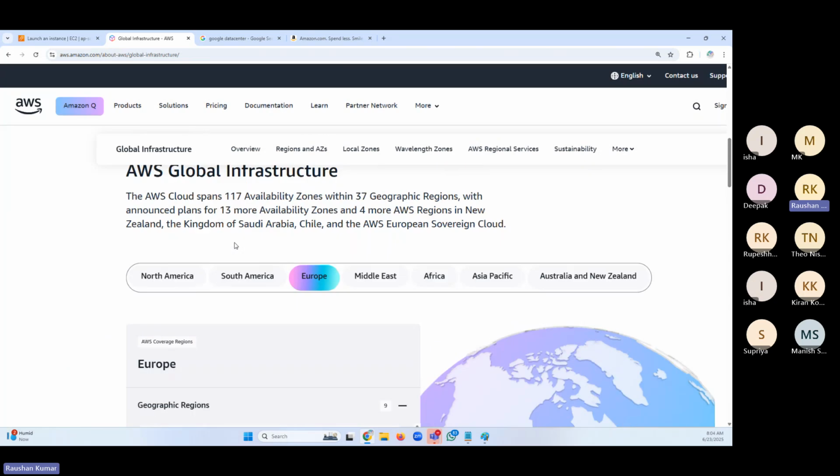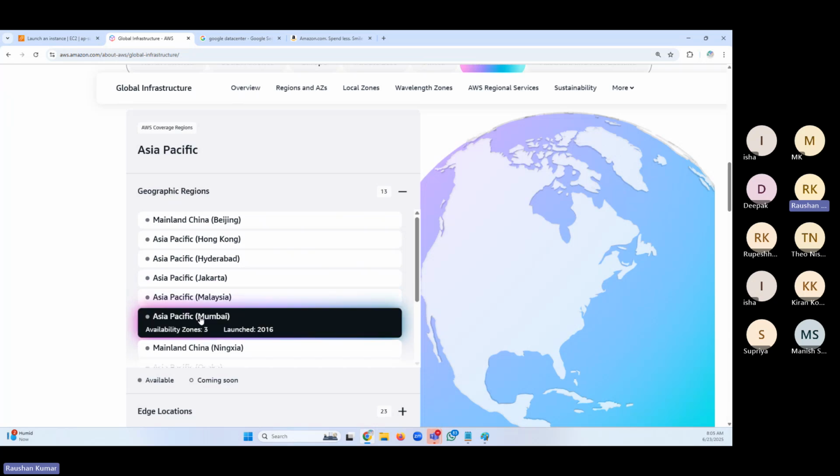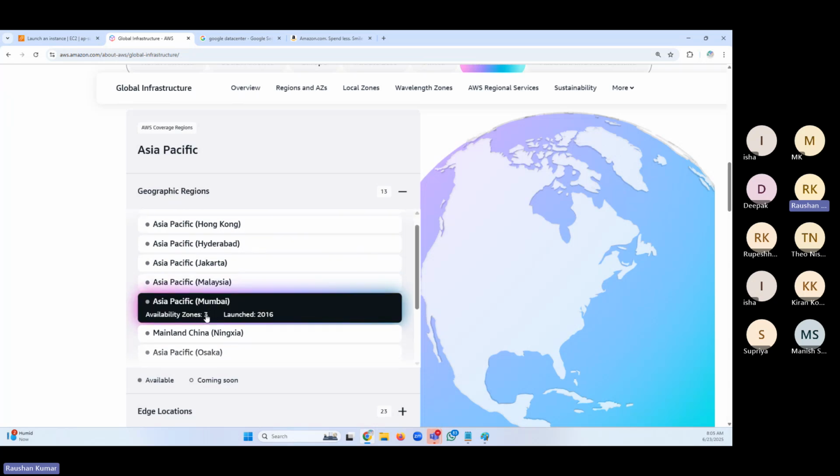I told you, but I can also show you right away. You go to Asia Pacific, select Mumbai, and you can find the AZ count. There are three AZs, availability zones. Think of AZs as data centers.